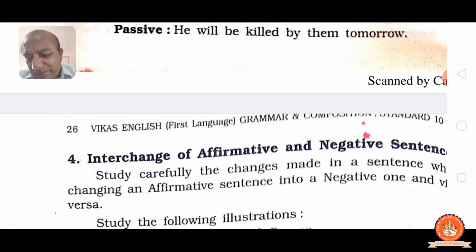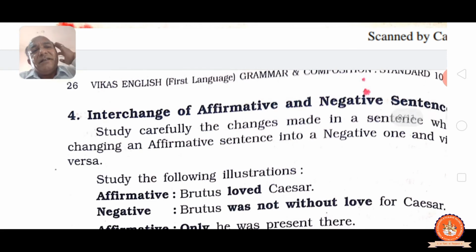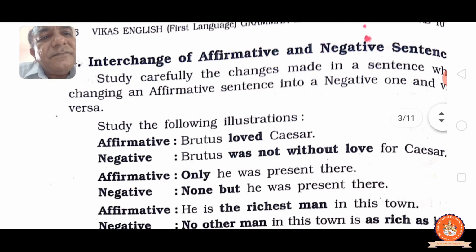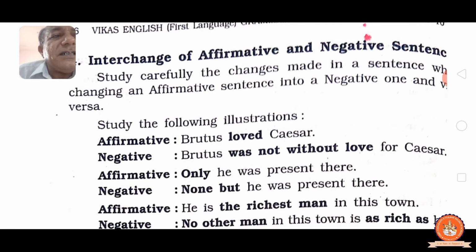Interchange of affirmative and negative sentences. Study carefully the changes made in a sentence when changing an affirmative sentence into negative and vice versa, that means the opposite. Affirmative and negative, negative and affirmative, without changing the meaning. Study: Brutus loved Caesar; that means Brutus was not without love for Caesar, meaning the same. The first sentence is called affirmative, the second sentence is called negative. Negative in the sense that not comes. In the affirmative, not is not there.